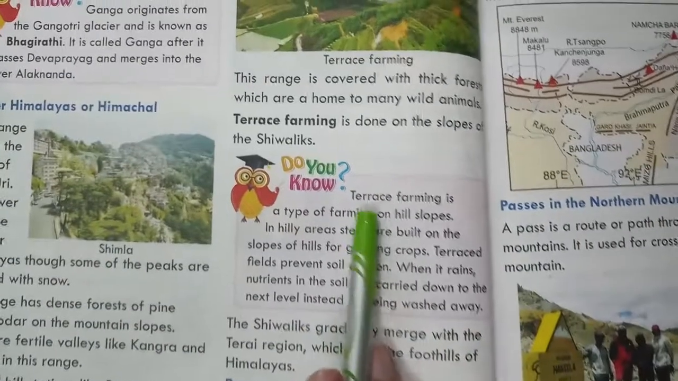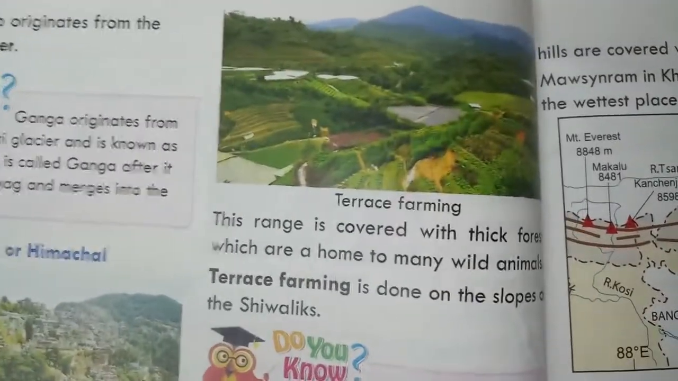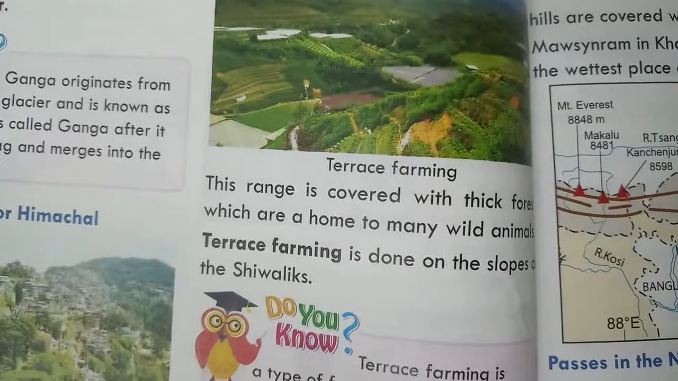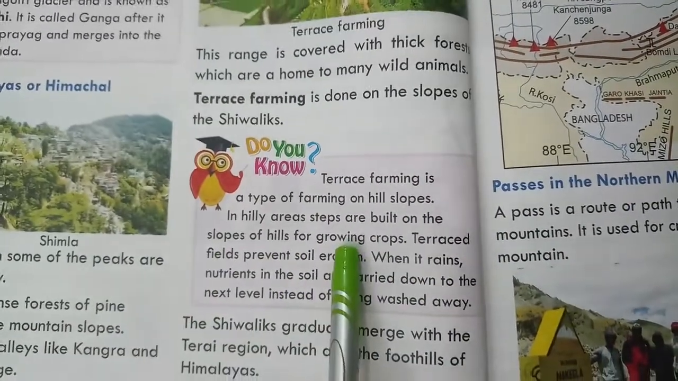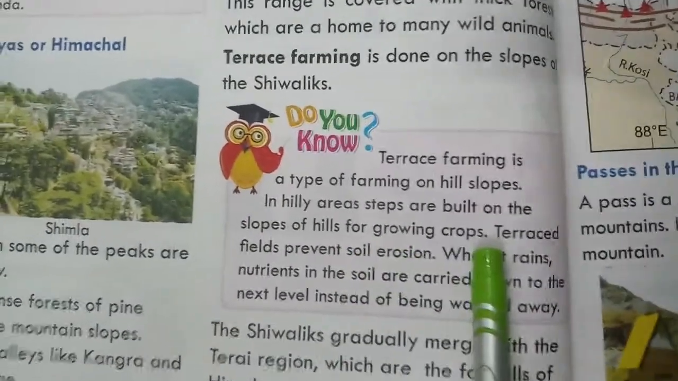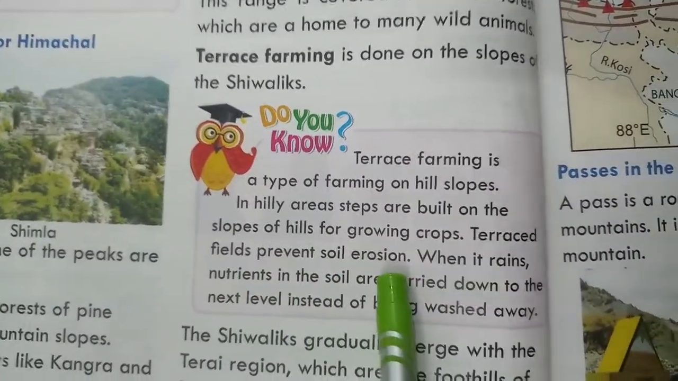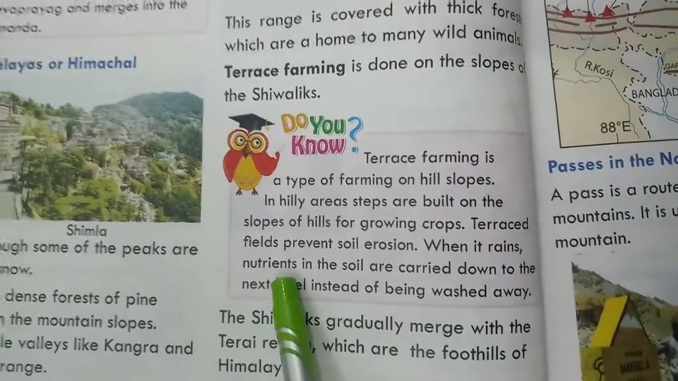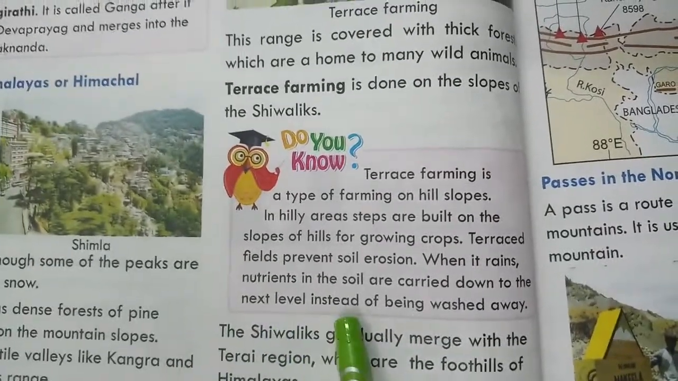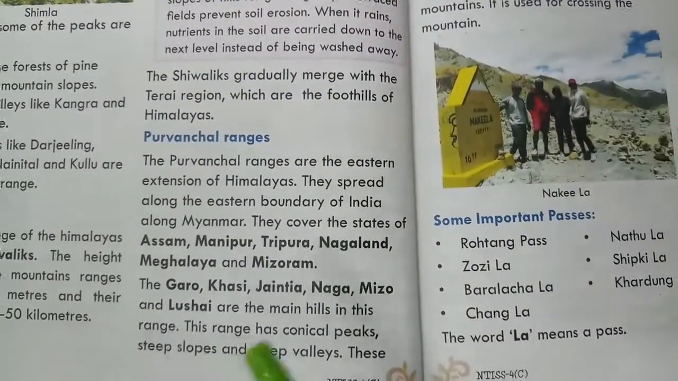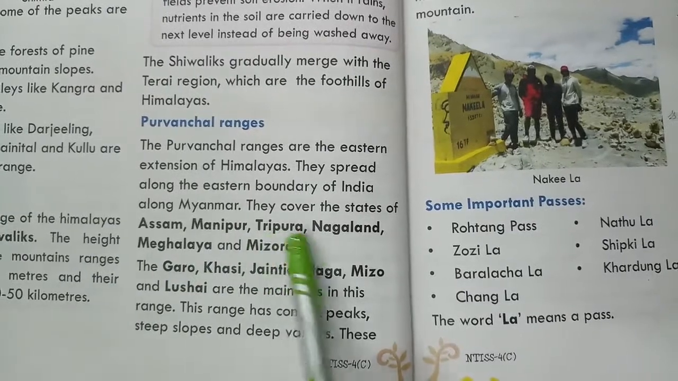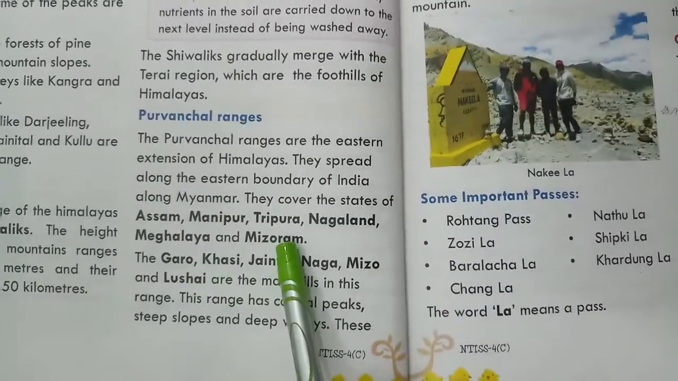What is terrace farming? Terrace farming is a type of farming on hill slopes in hilly areas. Steps are built on the slopes of hills for growing crops. Terraced fields prevent soil erosion. When it rains, nutrients in the soil are carried down to the next level instead of being washed away. After that, the Purvanchal Range. In the Purvanchal Range, we read about Assam, Manipur, Tripura, Nagaland, Meghalaya, and Mizoram.